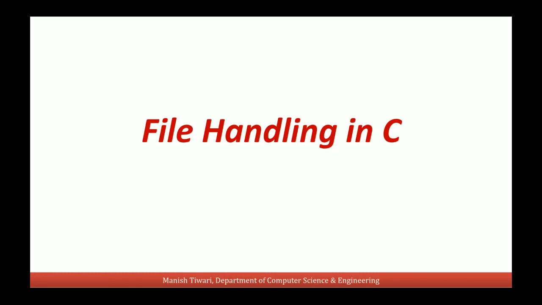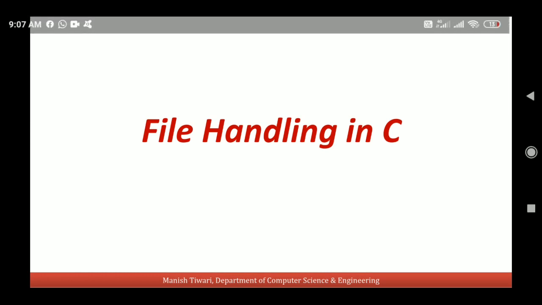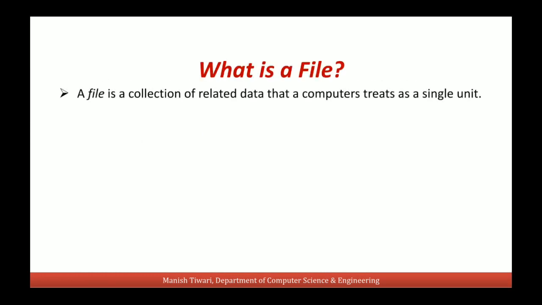Hello everyone. In this video we will discuss the concept of file handling in C. What is a file? A file is a collection of related data, and the computer treats a file as a single unit. That means a file contains some data and the computer treats this data as a single unit.